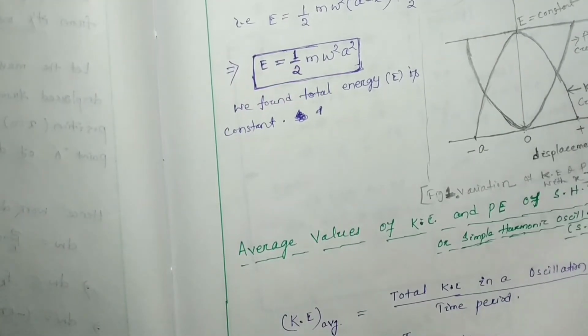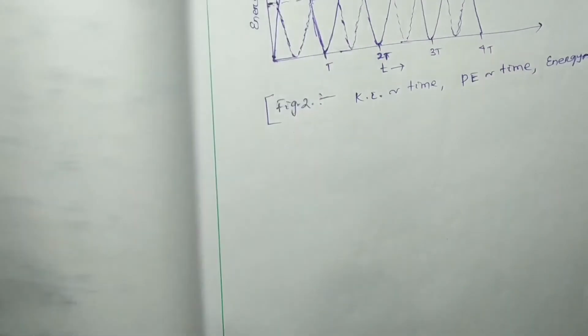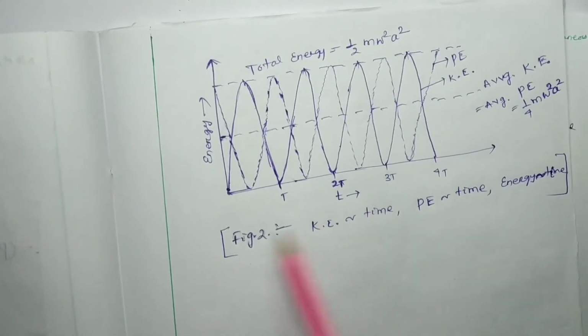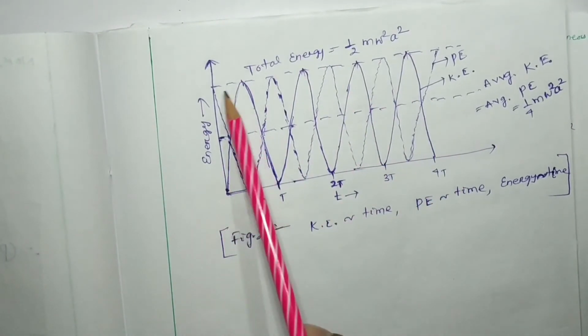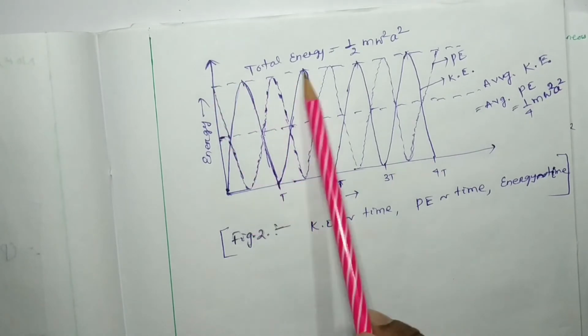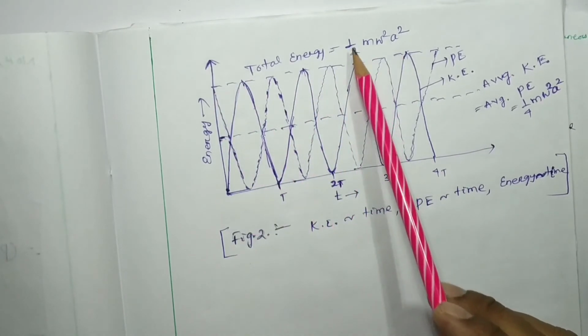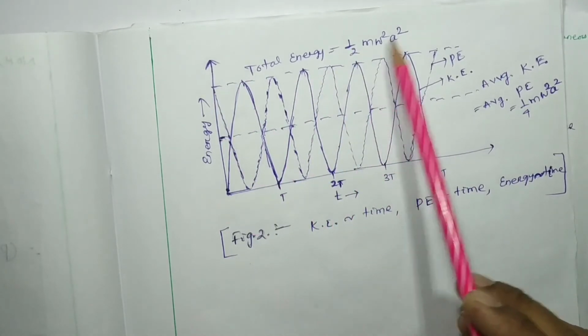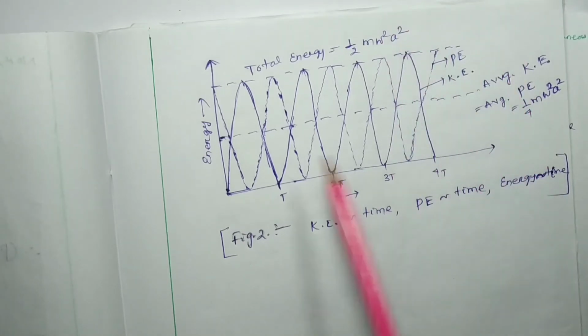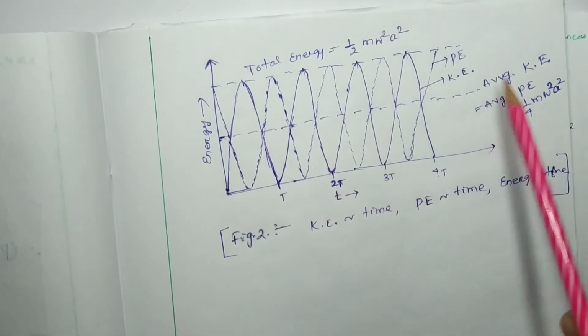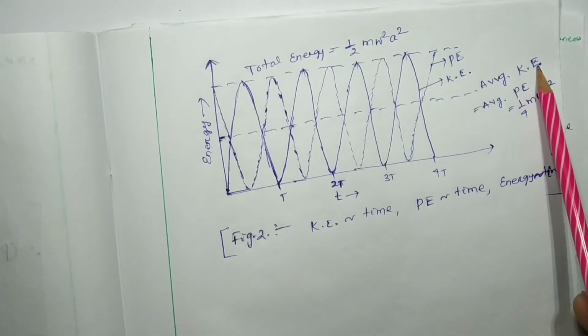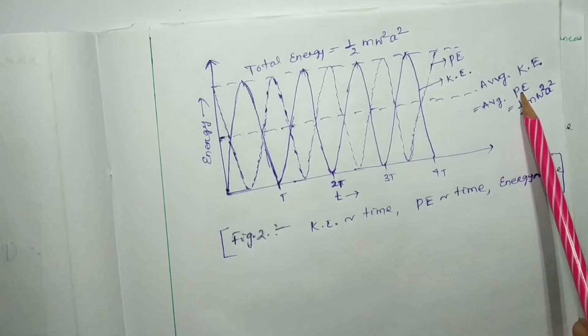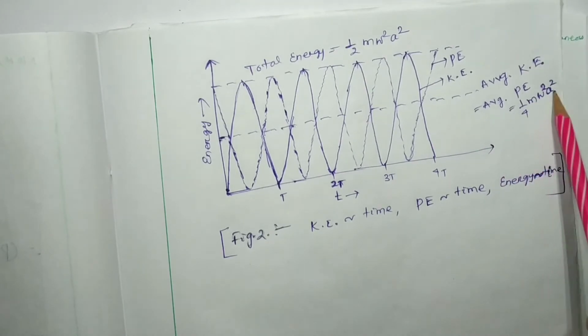Now this figure also you have to draw. This is the representation of total energy. This dotted line is total energy, with value half m omega square a square, where a is the amplitude. The dotted line in the middle is the average kinetic energy, equal to the average potential energy, 1 by 4 m omega square a square.